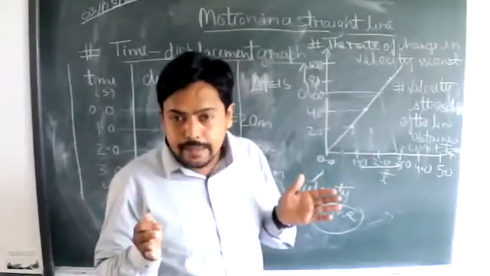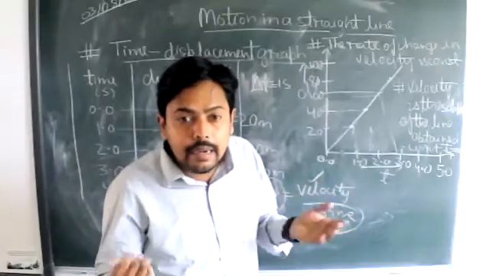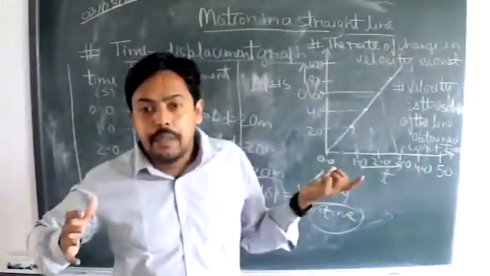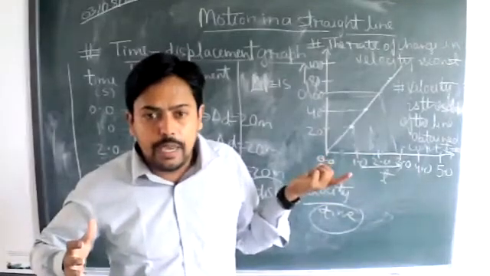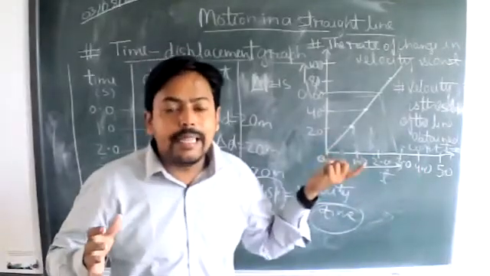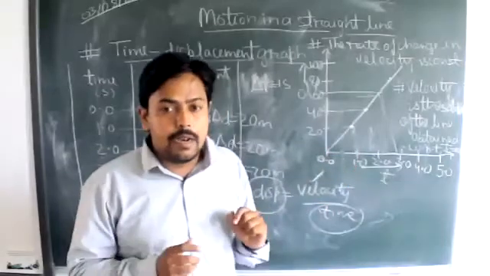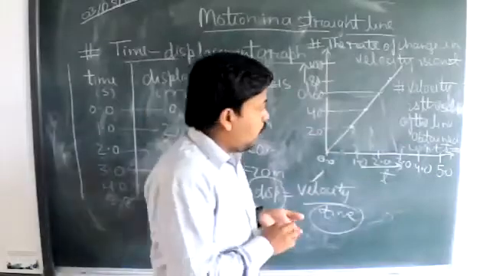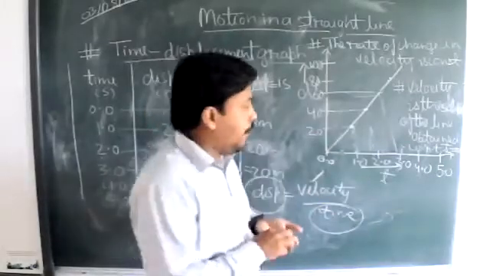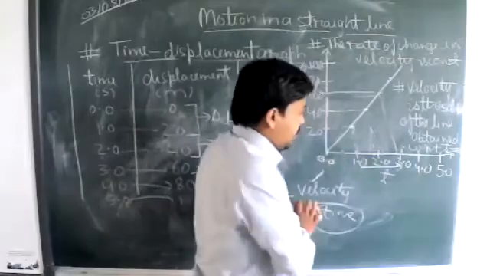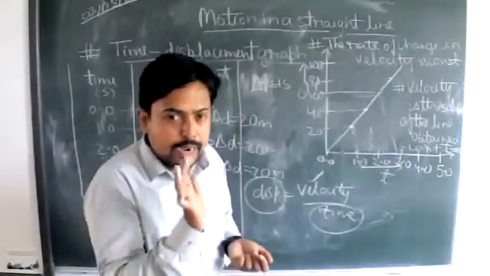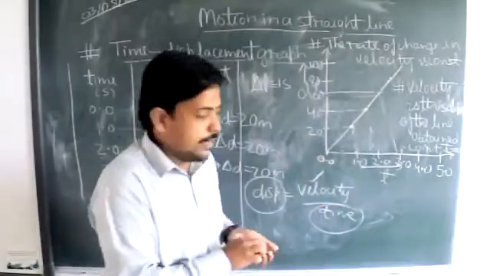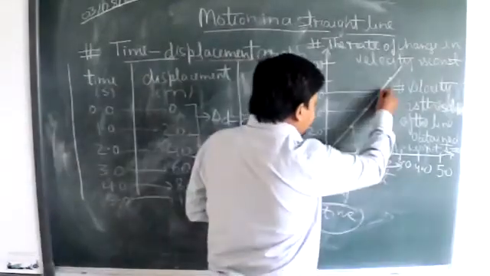We make a triangle. How will we make a triangle? If we are bound to calculate the slope in a specific time interval, for example, if we have been asked to calculate the slope in the time interval 0 to 2 seconds, that means we need to bound it like this.